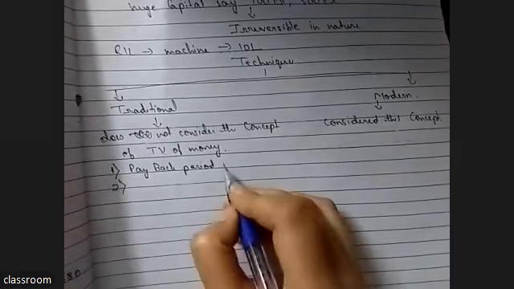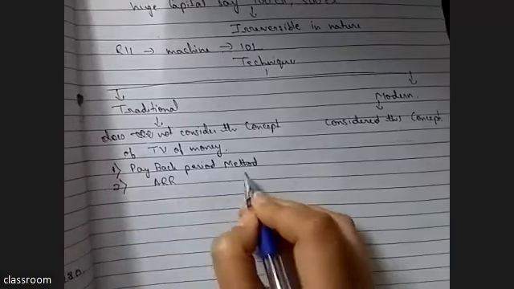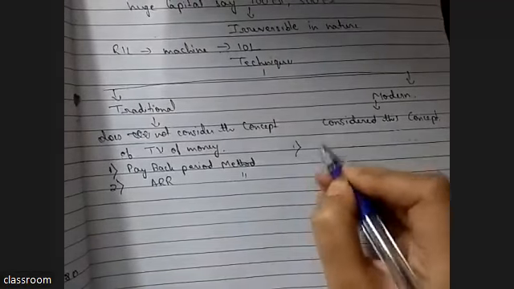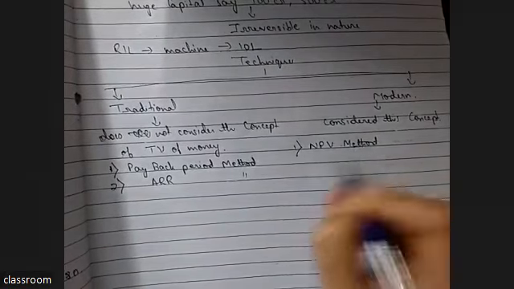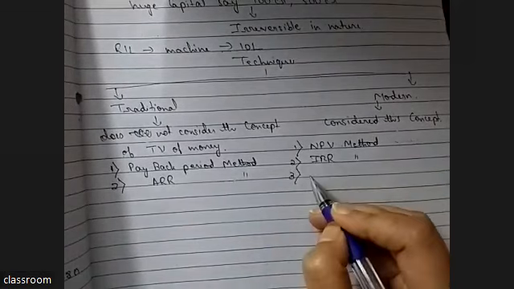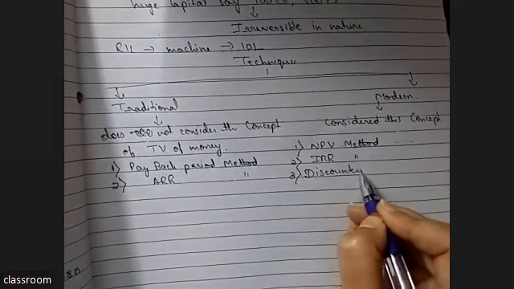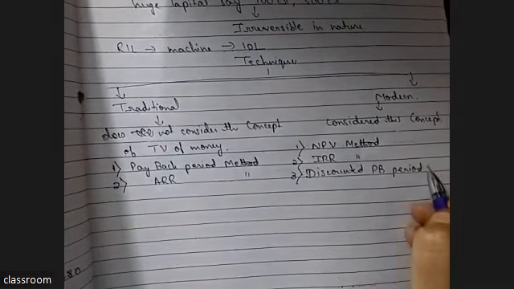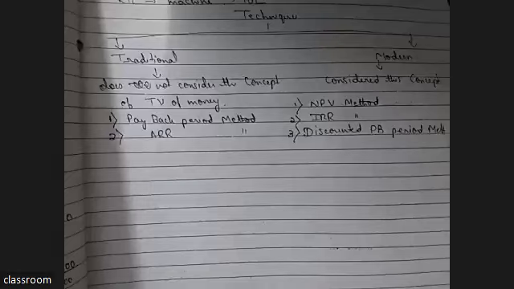Payback period method, ARR method, and here NPV method, IRR method, discounted payback period method. Now we will discuss this one by one. What is payback period method?